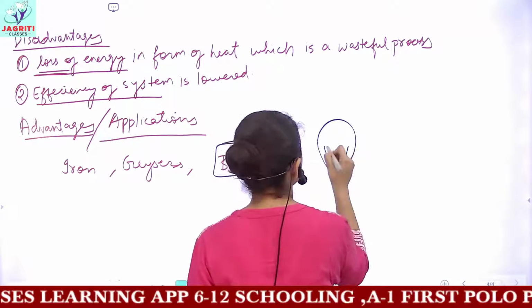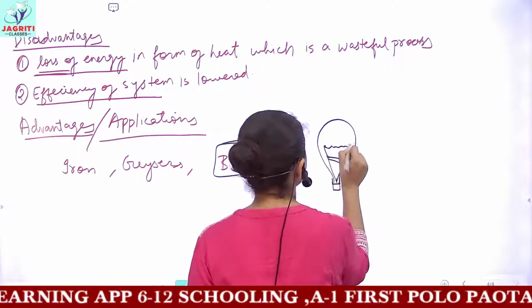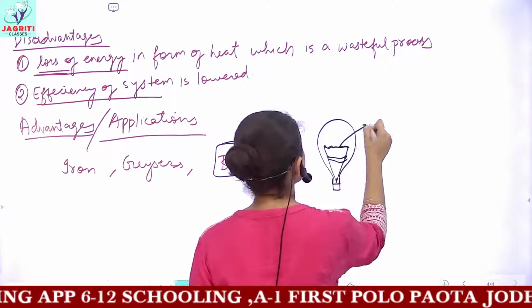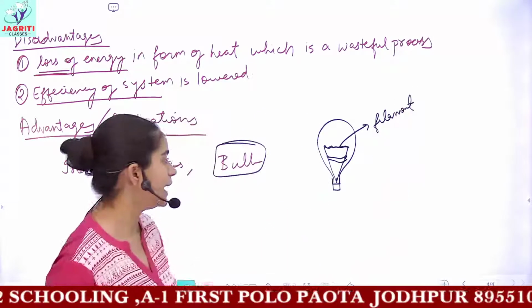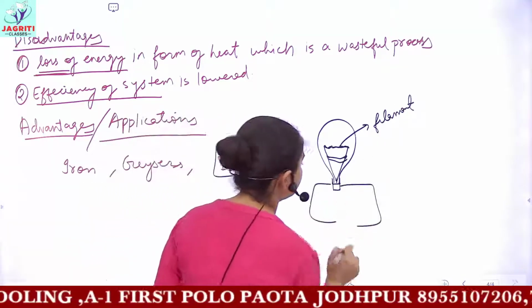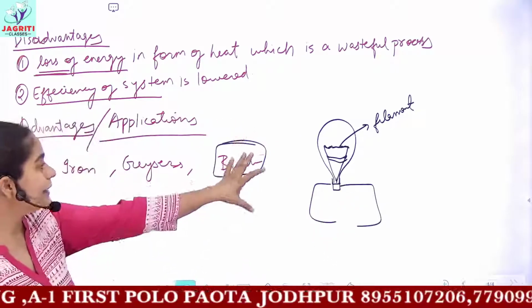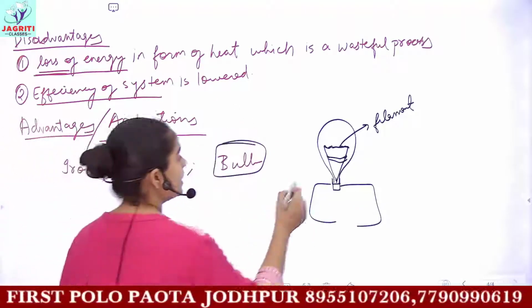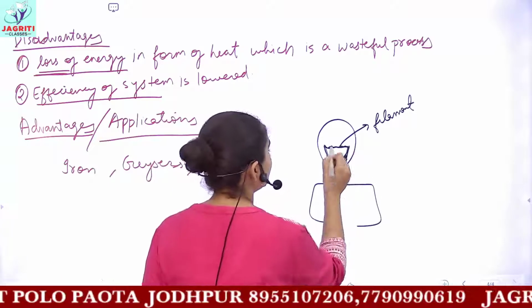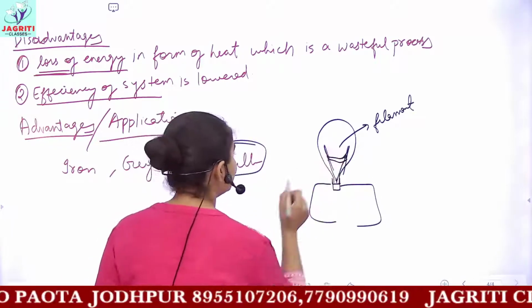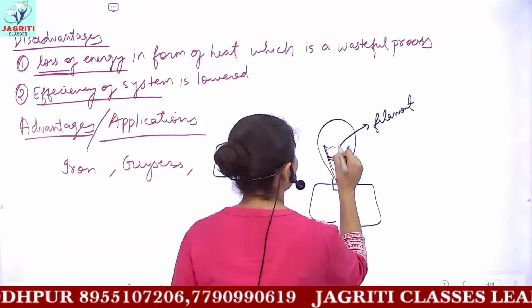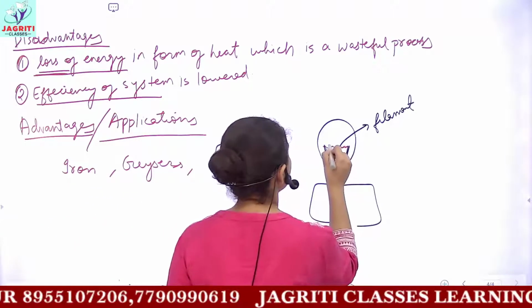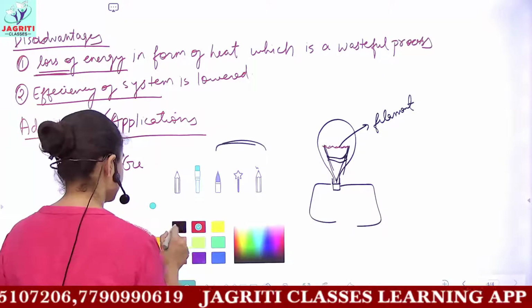And then these are the two electrodes, and this is the filament. So this is the bulb which we have, and it is connected to the rest of the circuit, and these are the two electrodes of the bulb which are joined by a very thin filament.